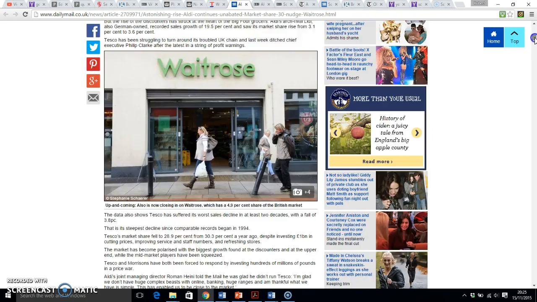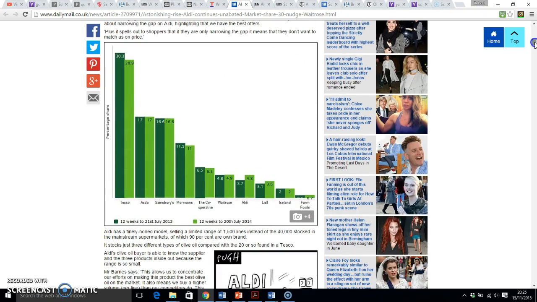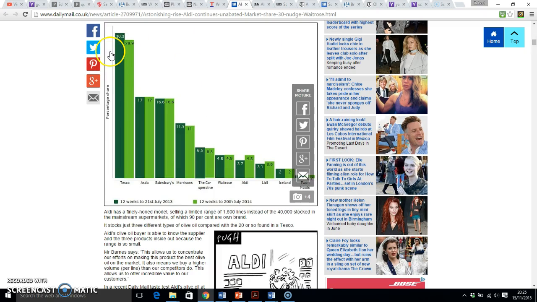which is how Tesco's is another social one, and this has got the market share. So as a percentage, how many customers who go to supermarkets shop at Tesco's and the other supermarkets. So you will see that from 2013 to 2014, Tesco's in 2013 had 30% of customers, all customers who went to supermarkets went to Tesco's, and that's now down to 28.9%.